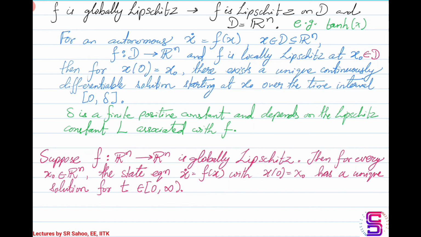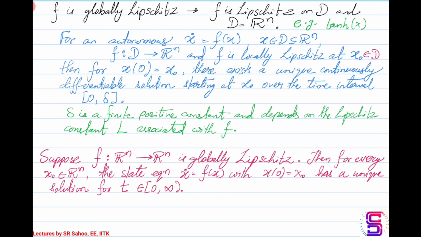Now if f is globally Lipschitz, so basically f has to be a function that maps from Rn to Rn, so the domain D is the entire Rn and f is globally Lipschitz, then for every initial condition that you can take from Rn, the state equation x dot equal to f of x starting at the initial condition will have a unique solution that will exist for the time interval 0 to infinity. This is known as the global existence of the solution.